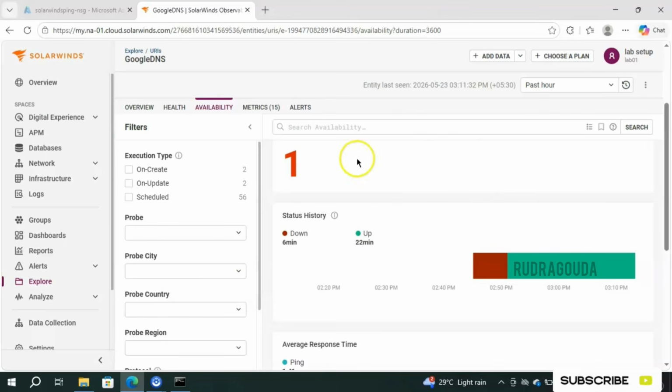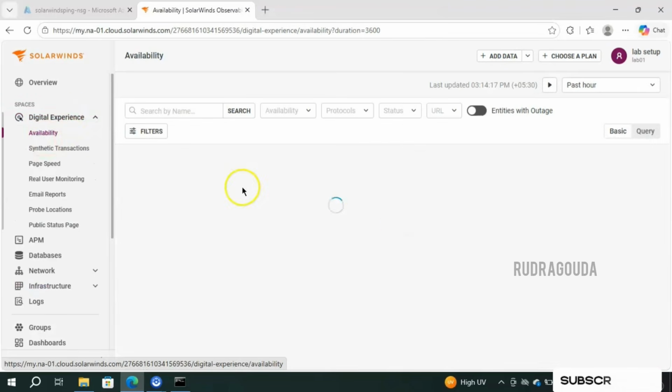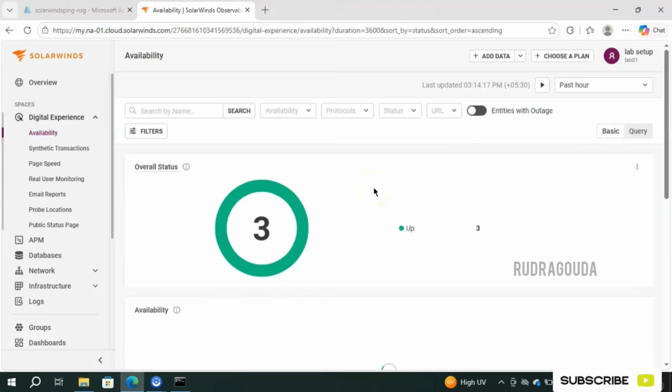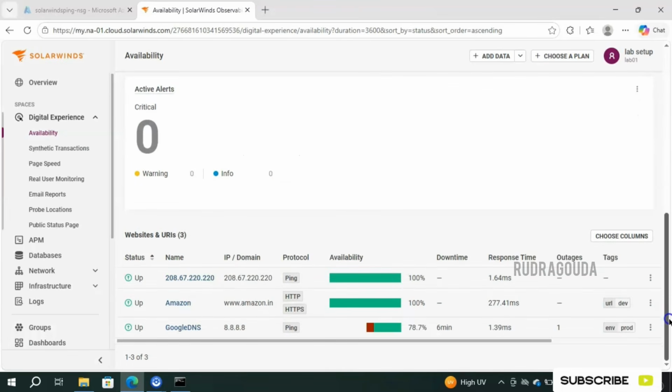So I'll just show you the steps of how I reached here one more time. You should go into the digital experience and then go for availability. In the availability section it will completely list whatever you are doing, right? So for now I am doing a total of three availability-related digital experience monitors. If I scroll down, you will get the complete information. This is the one I'm talking about, Google DNS. So now it is showing the status as up.